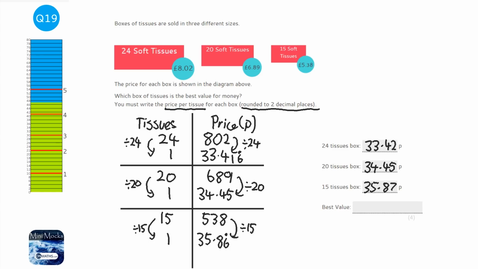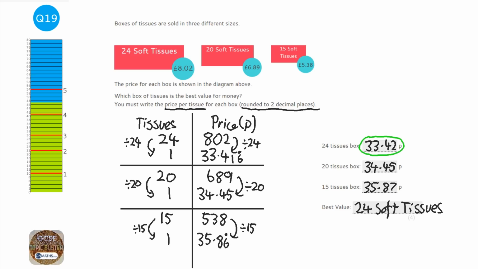So which one is the best value? Well, if you have a look at the 24 tissue box, it's only costing just over 33 pence, whilst the 20 tissue box costs over 34 pence and the 15 tissue box costs over 35 pence. Well, which one would you rather buy? Well, I'd rather buy the one that the tissues cost the least. So the best value is the 24 soft tissues.